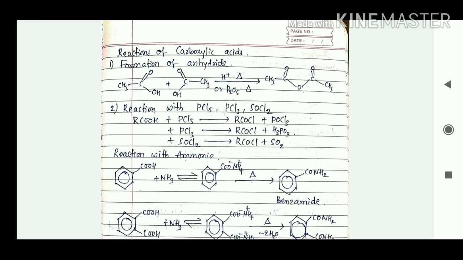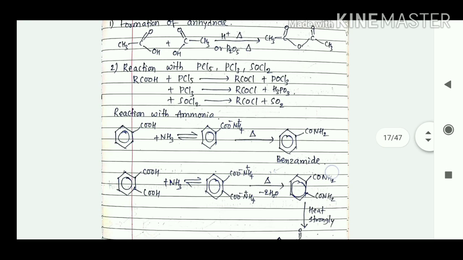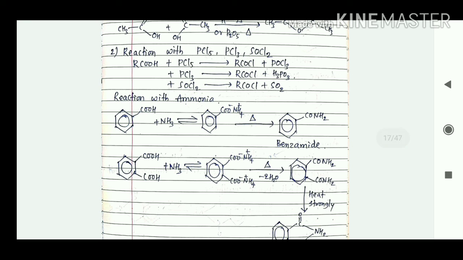So then we'll consider this one, reaction with ammonia. So this carboxylic acid reacts with ammonia to give benzene COO minus NH4 plus. So if we again heat it, there is a loss of water molecule to give benzamide, that is benzene ring with CONH2.